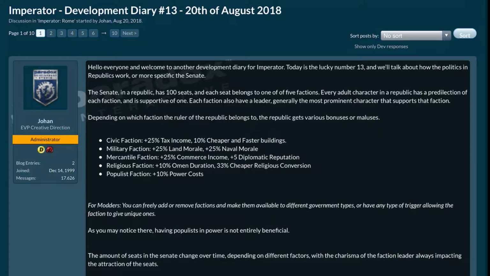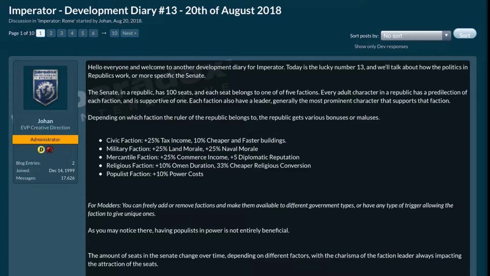So today I wanted to actually cover the 13th development diary for Imperator. This one talks about politics in the Republic, and it's going to be pretty interesting. So I want to jump right into it. The Senate in a republic has 100 seats, and each seat belongs to one of 5 factions.